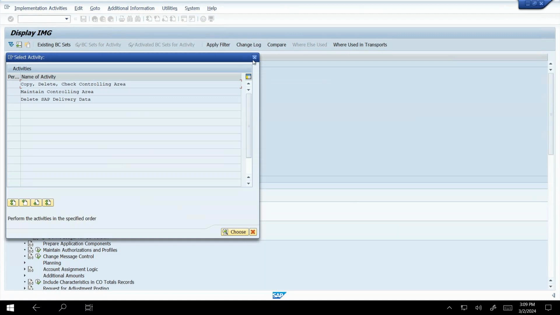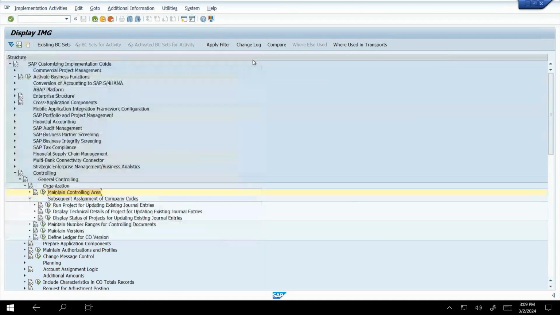Next we have to put that number range of the controlling area. So for number range, maintain number range for controlling area. Here we can see that maintain number range for controlling area.